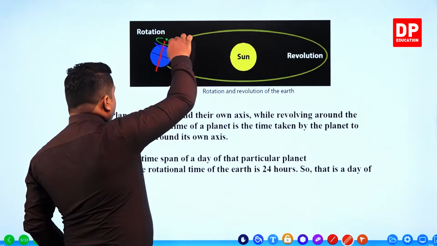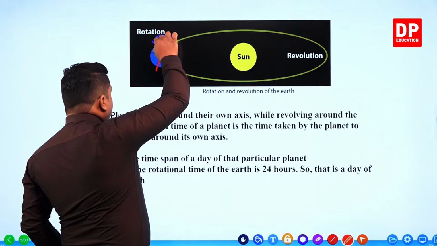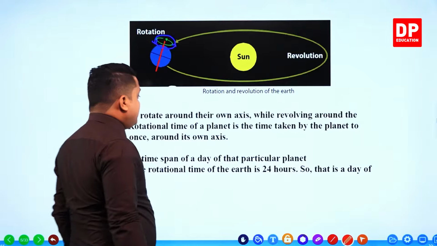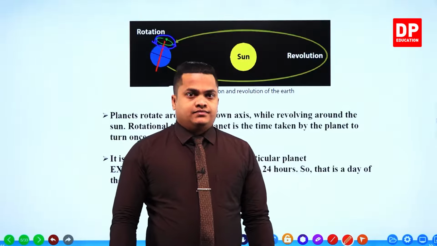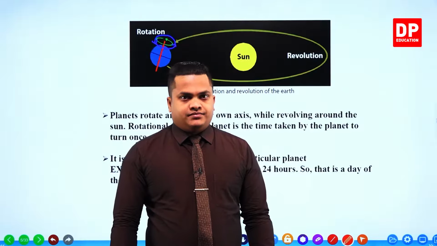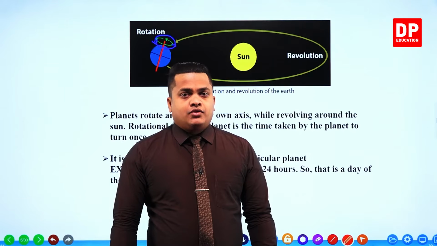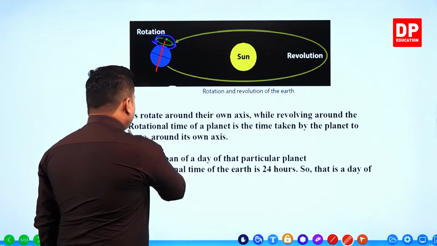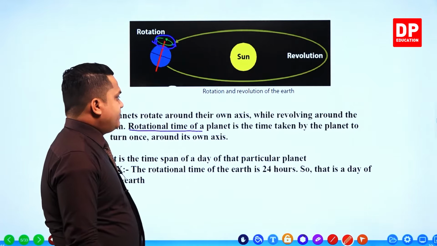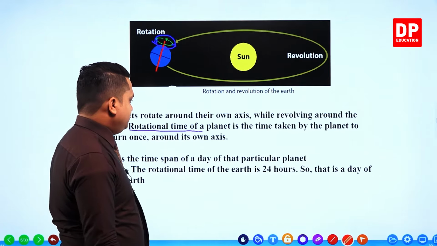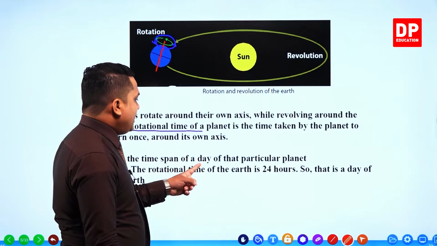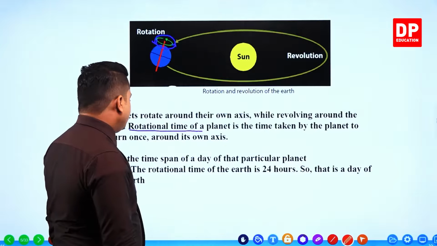When it is going to rotate like this, one certain cycle, the time taken for one cycle by this planet, okay, the time taken to complete one single rotation is referred to as the rotational time of the planet. Rotational time. So it is the time span of a day of that particular planet.